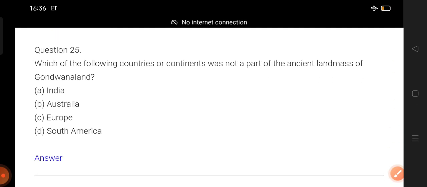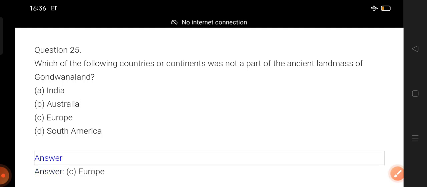Question number 25. Which of the following countries or continents was not a part of the ancient landmass of Gondwana? Angara land, Gondwana land we have discussed. Which country was not part of the Gondwana land? Just recall. Counting begins. 1, 2, 3. Disclose the answer. Europe. India was part of it, South America also, Australia also.